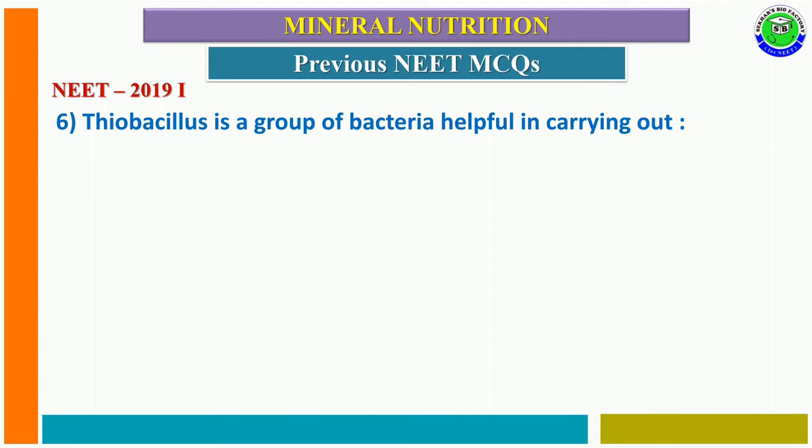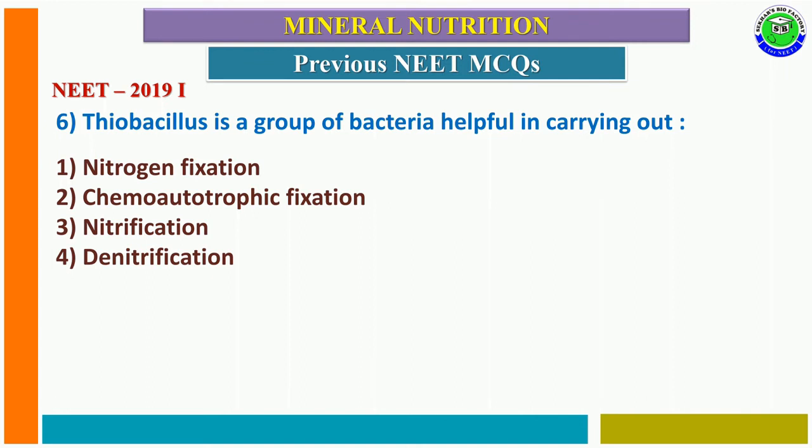Question number 6 from NEET 2019 phase 1. Thiobacillus is a group of bacteria helpful in carrying out. First option nitrogen fixation, second option chemoautotrophic fixation, third option nitrification, and fourth option denitrification. The correct answer is fourth option, because Thiobacillus denitrificans and Pseudomonas denitrificans bacteria are useful in denitrification. So the fourth option is the correct one for Thiobacillus.